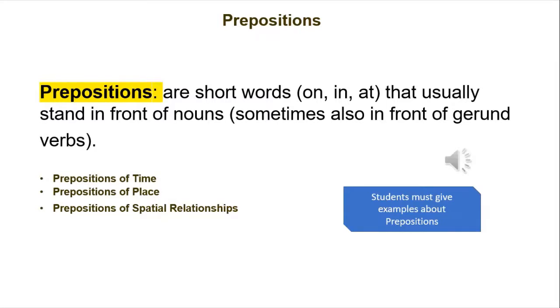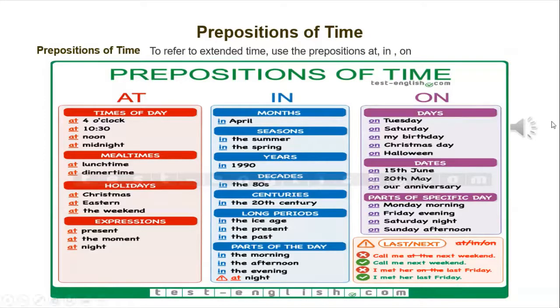We can classify prepositions into prepositions of time, prepositions of place, and prepositions of spatial relationships. This classification is the general and most popular one. Preposition of time. A preposition of time is a word that allows you to discuss a specific time period. Examples here: at, in, on.